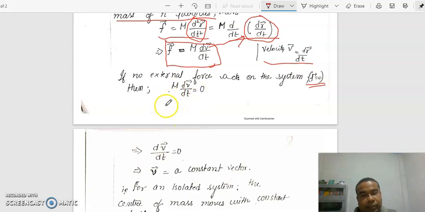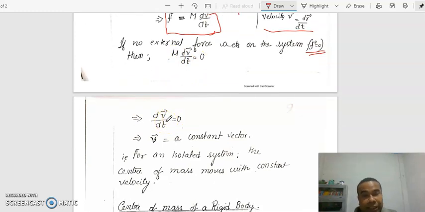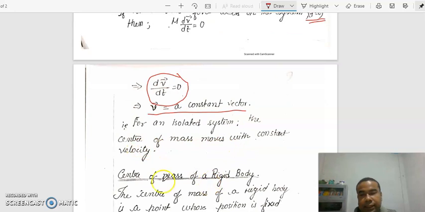Okay, m is the mass of the system, which cannot be zero. Mass cannot be zero, so dv by dt equal to zero. As we know, any differentiation being zero means that variable, that term, is constant. So this is not a variable, this is a constant term. Which one? V. V is a constant term. So differentiation is zero means V is constant. So V is a constant vector. For an isolated system, the center of mass moves with constant velocity.